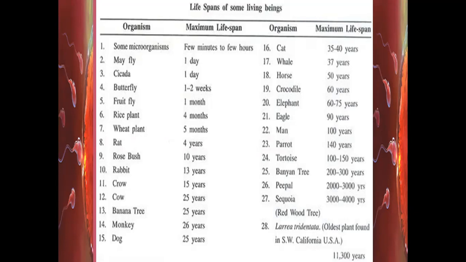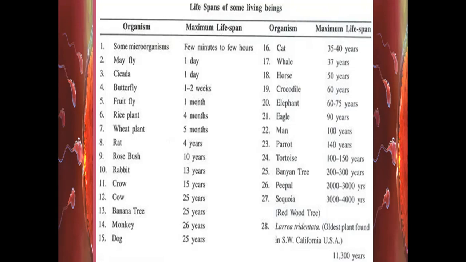Fruit fly 1 month, rice plant 4 months, wheat plant 5 months, rat 4 years, rose bush 10 years, rabbit 13 years, crow 15 years, cow 25 years, banana tree 25 years, monkey 26 years, dog 25 years, cat 35 to 40 years, whale 37 years, horse 50 years, crocodile 60 years, elephant 60 to 75 years, eagle 90 years, man 100 years of course, parrot 140 years, tortoise 100 to 150 years, banyan tree 200 to 300 years, peepal tree 2000 to 3000 years, and sequoia redwood tree, this is 3000 to 4000 years.